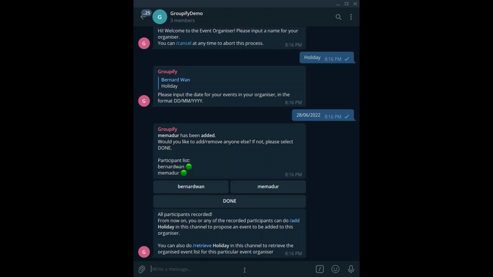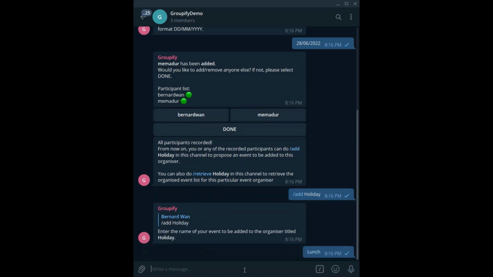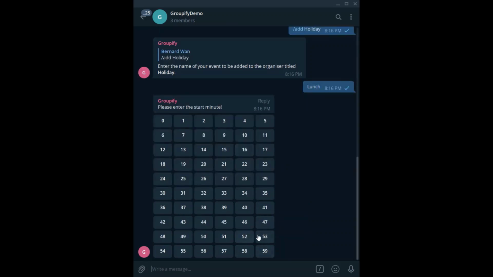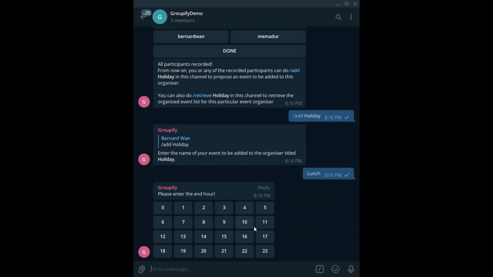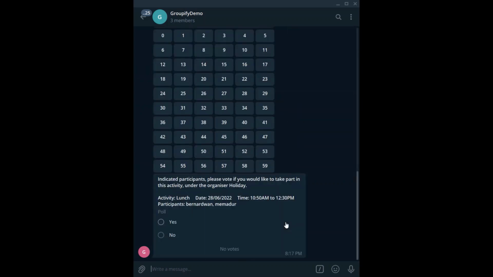To propose an event, type /add, followed by the name of the organizer you want to propose the event to. For instance, /add holiday. Enter the name of the event, after which select the starting hour, the starting minute, the ending hour, and the ending minute of the event. The bot will process the information and immediately auto-generate a poll with the relevant details of the event.